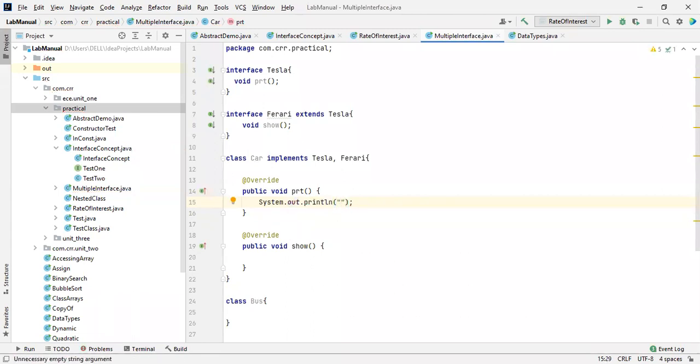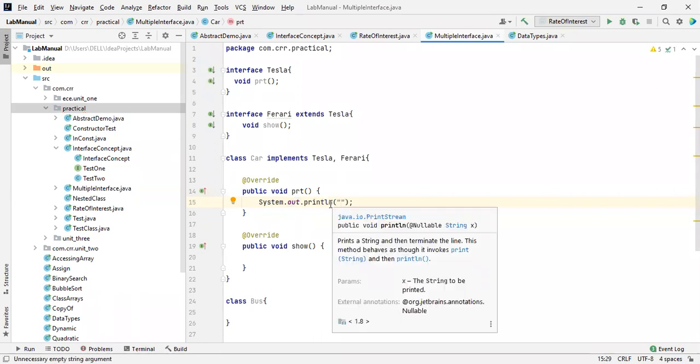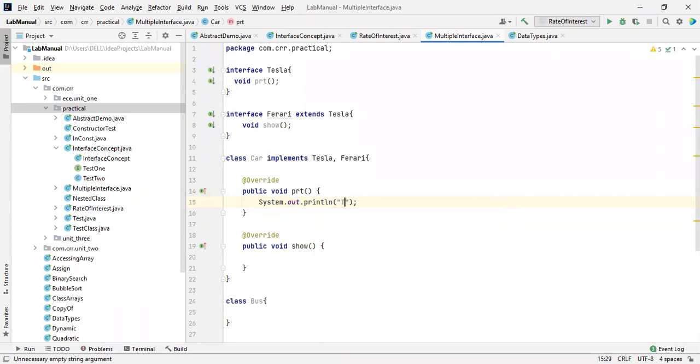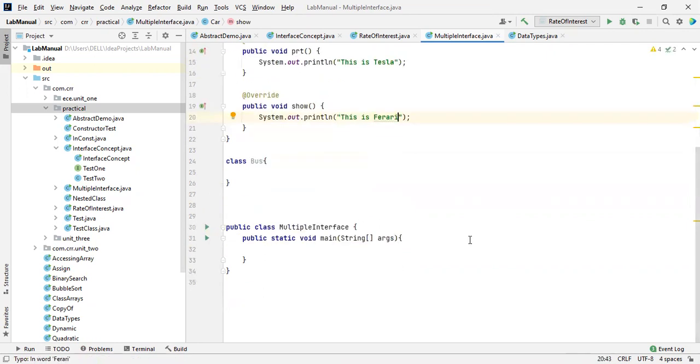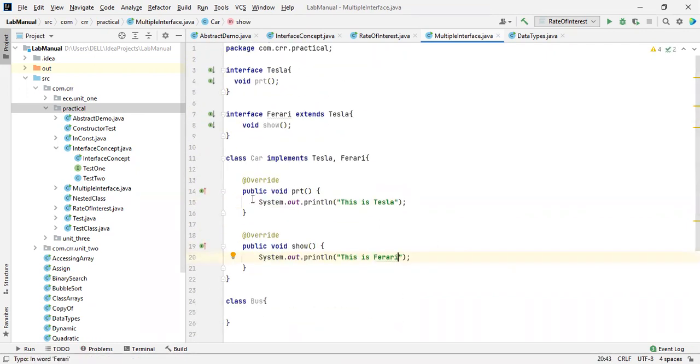I think I wasted 5 to 10 minutes, right? This is Tesla. Okay, let me copy this to save some time and paste it over here. This is a Ferrari. Okay, these two things are implemented.